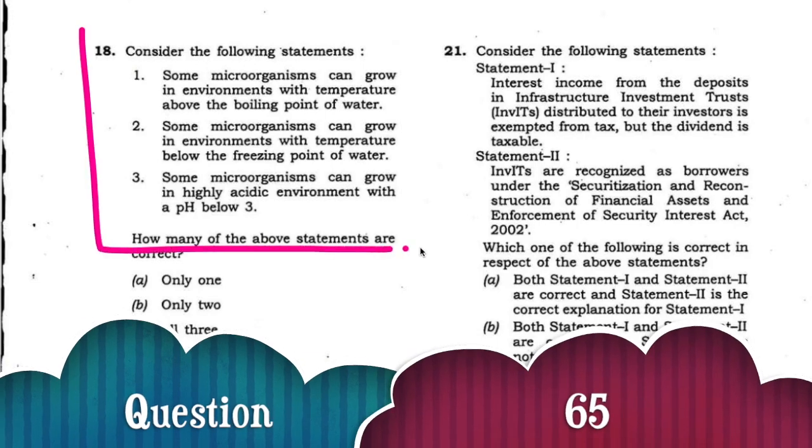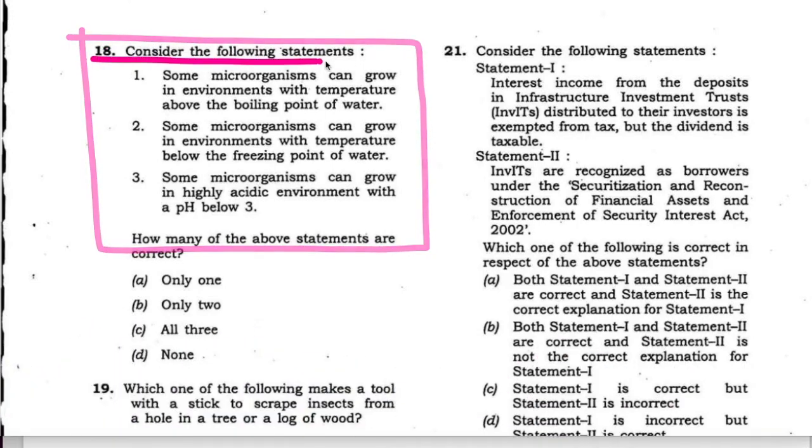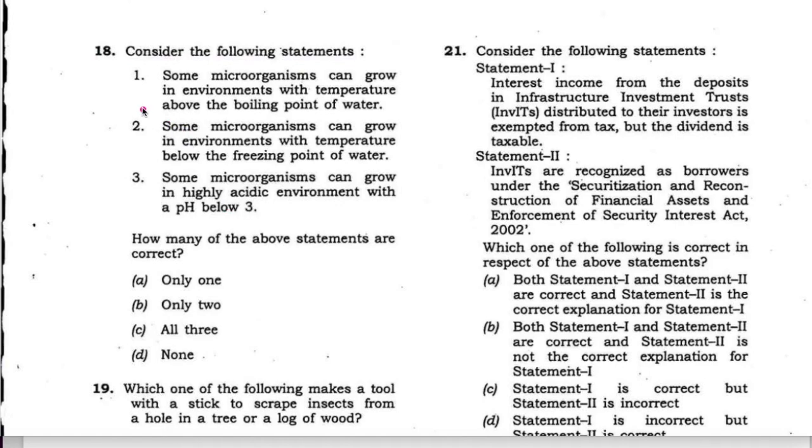Next question. Consider the following statements. 3 statements are given, and all 3 are correct. First statement is that some microorganisms, they can grow in environment with temperature above the boiling point of the water. The statement is correct. Second statement is that some microorganisms, they can grow in environment with temperature below the freezing point of water. This statement is also correct. Now first check both these statements.